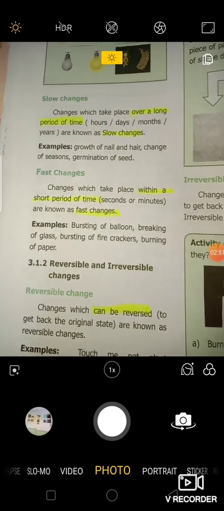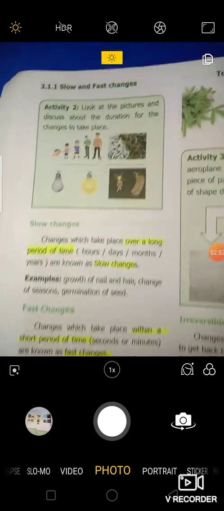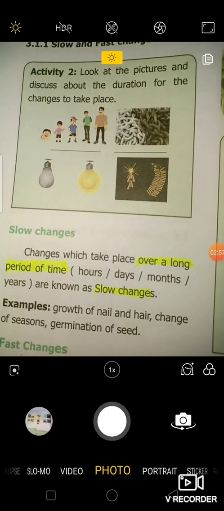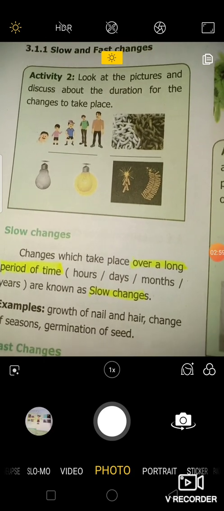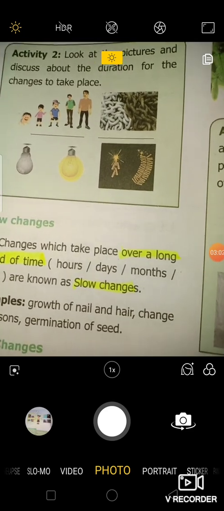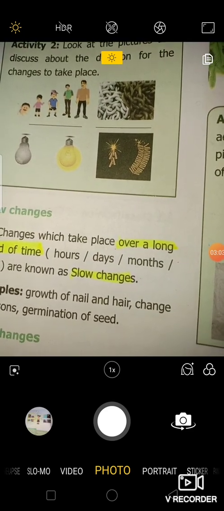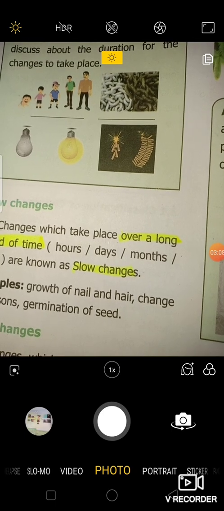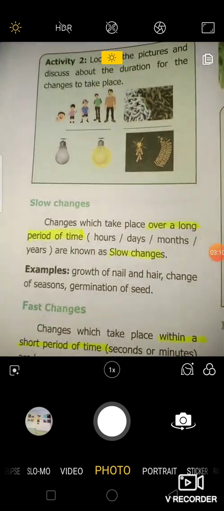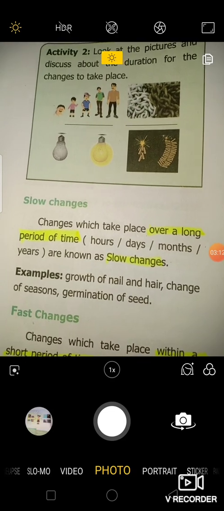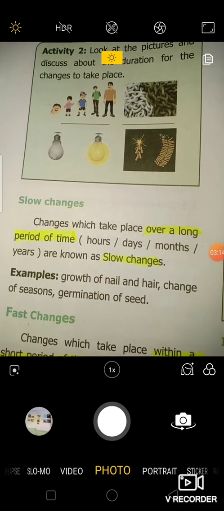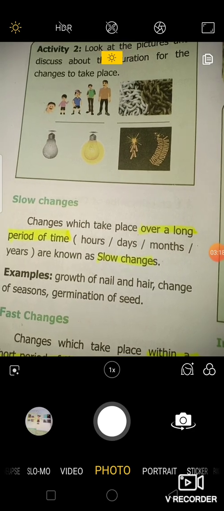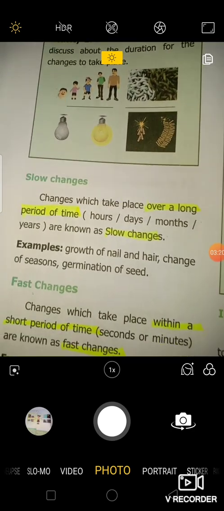First, we shall see slow and fast changes. They have given you some pictures of how the baby is growing into an adult. It takes years together to become an adult. But see, the crackers are burning. What will happen? It takes a few seconds to burn. Yes. Also, when we are lighting the lamp, it takes a few seconds. So the changes may be fast. The changes may be slow.